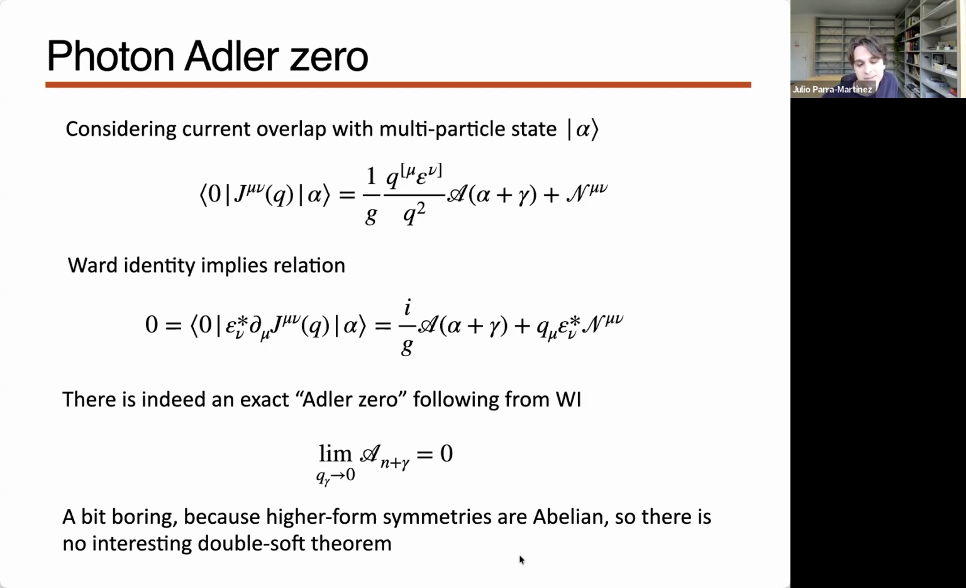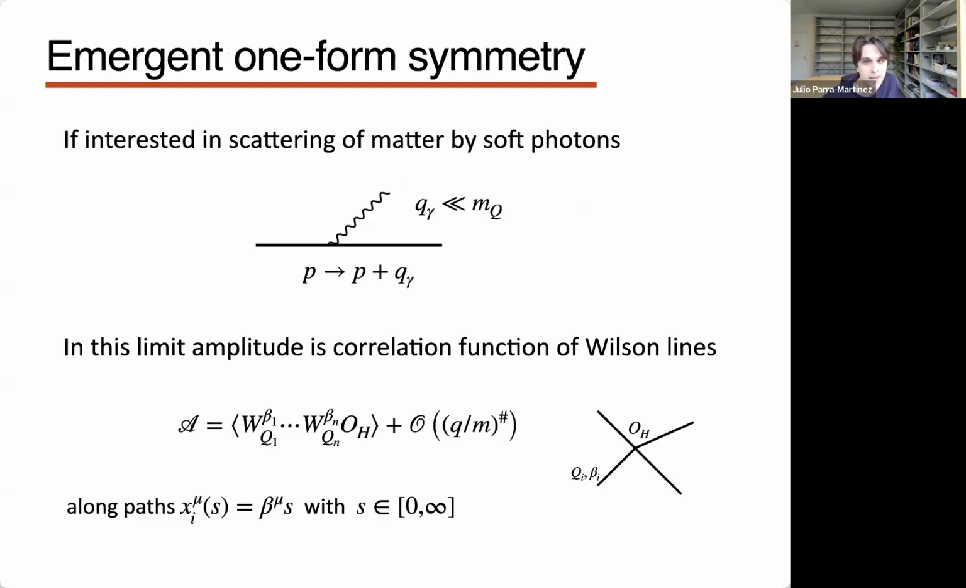However, these higher form symmetries are abelian, so there's no interesting double soft theorem. So you might say that this is a bit boring. Okay, so let's see if we can do better and really derive the usual Weinberg soft theorem, or the Low-Burnett-Kroll. If we're interested in the scattering of matter by soft photons, even though we want to keep the charged matter around, we are still taking the limit where the momentum of the photon is much smaller than the mass of the charged particle.